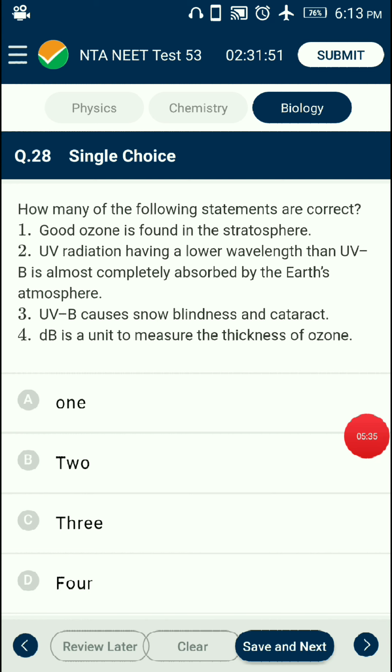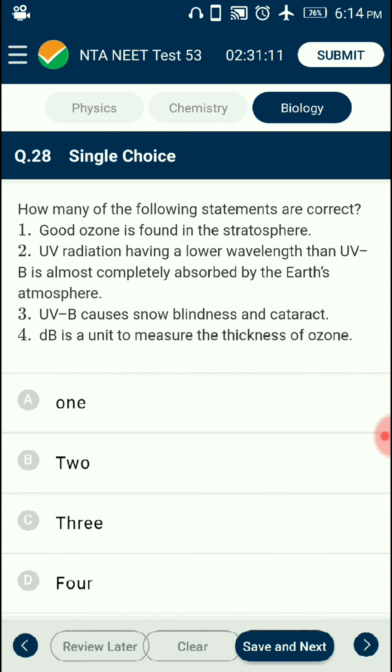Question 28. How many of the following statements are correct? There are four statements given. Good ozone is formed in the stratosphere and it acts as a shield absorbing UV rays coming from the sun. UV radiation having a lower wavelength than ultraviolet B is almost completely absorbed by the Earth's atmosphere.